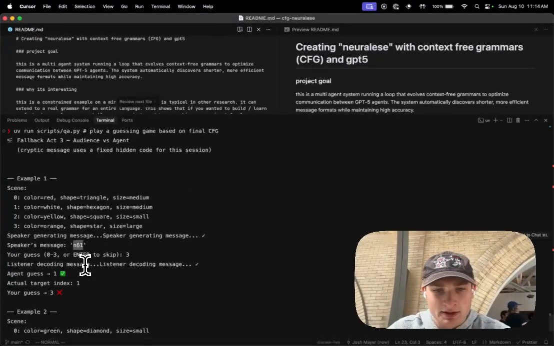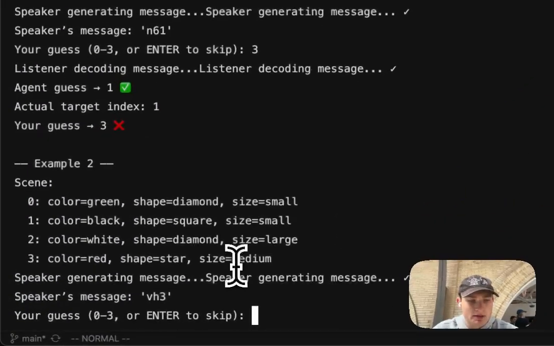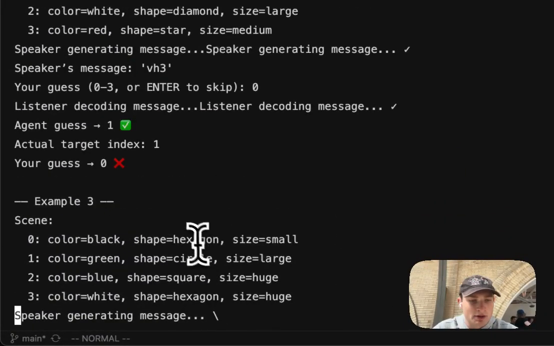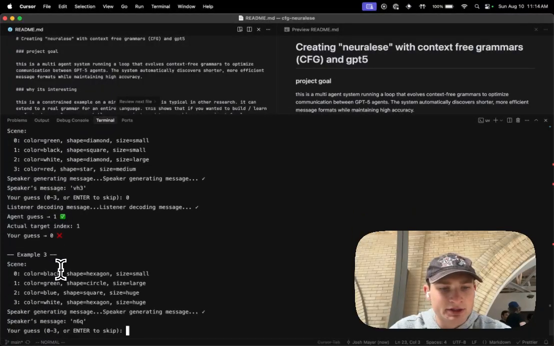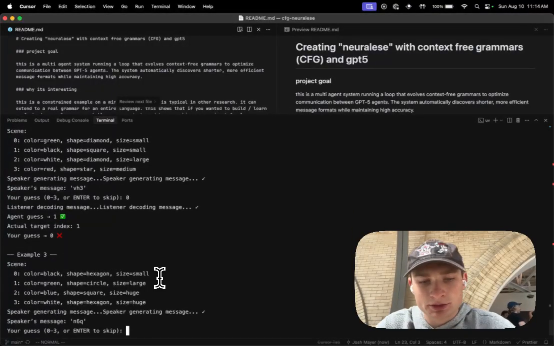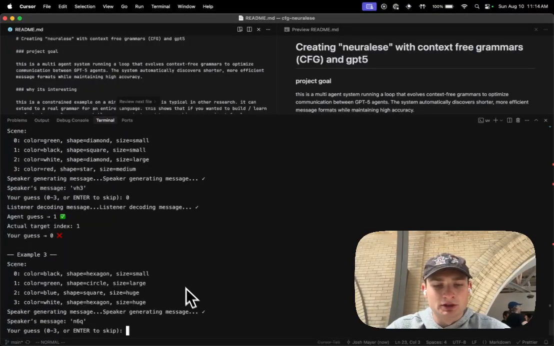But obviously, this doesn't make any sense. And same for this one. Let's put in zero. I have no clue. Okay, that was also wrong. But again, the agent guessed it correctly. Okay, cool. So that's what it looks like to learn neuralese from CFGs.